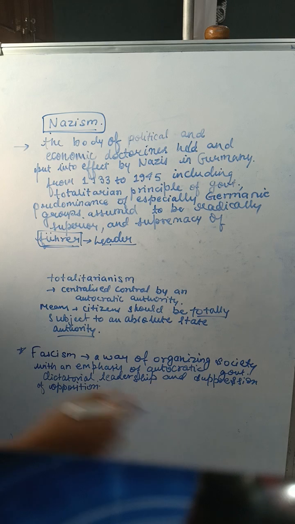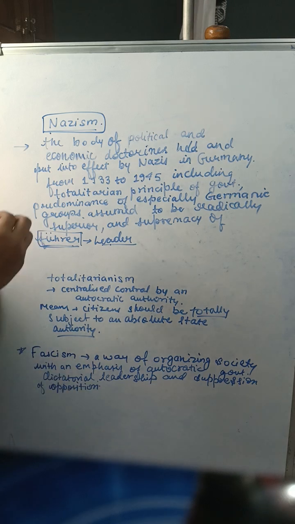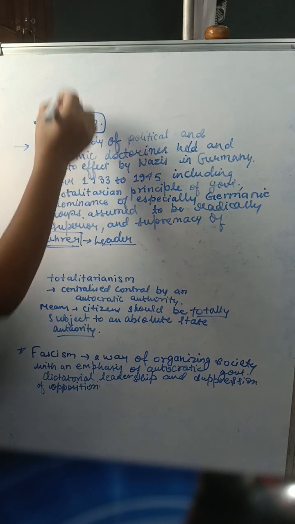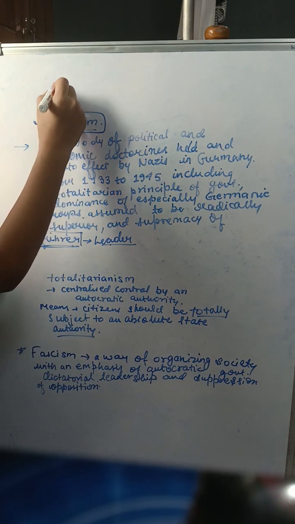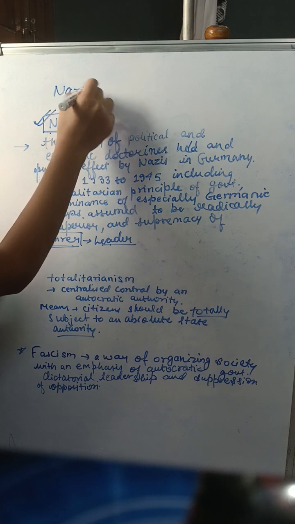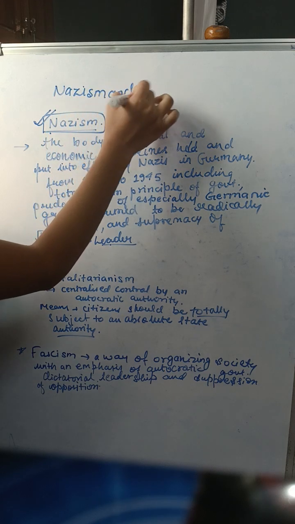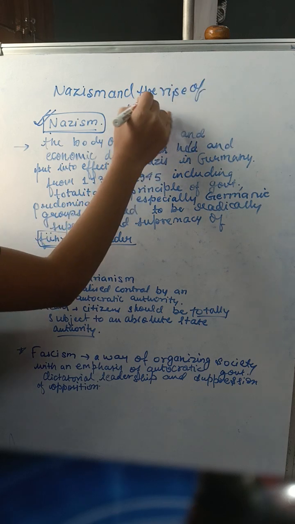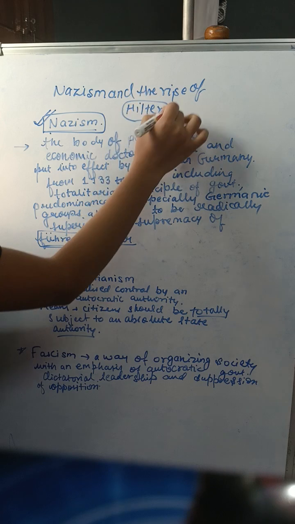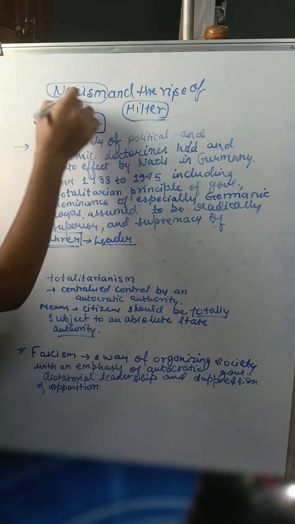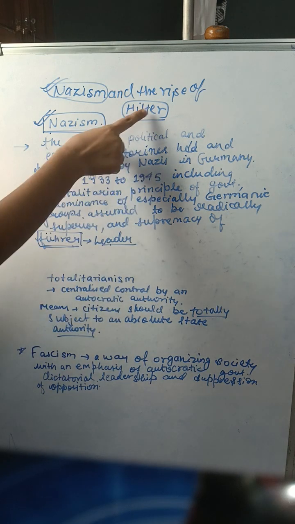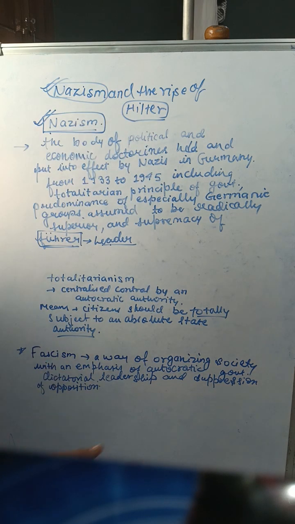Let's get started. So basically, we'll complete Nazism first because we are reading chapter 3 of history, which is Nazism and the Rise of Hitler. So there are two words. First one is Hitler and the second one is Nazism. So first of all, we'll complete Nazism and then we'll move to the history of Hitler. I hope it is clear. Let's start with the chapter.